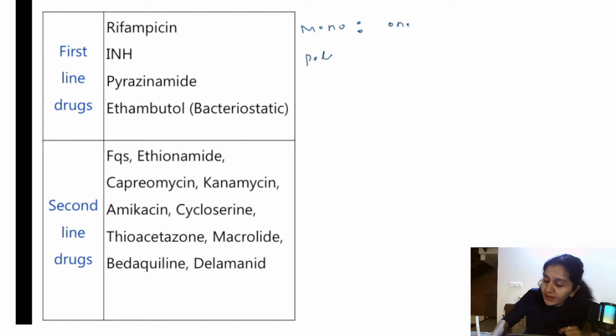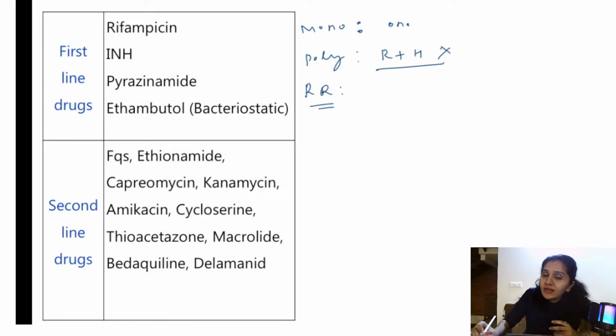What is polydrug resistance? Resistance to more than one first line antitubercular drug, but other than rifampicin and isoniazid. These two should not be there, but other than these two, more than one should be there. What is rifampicin resistance? Resistance to only rifampicin, or resistance to rifampicin with resistance to other drugs also. At least there should be resistance to rifampicin.